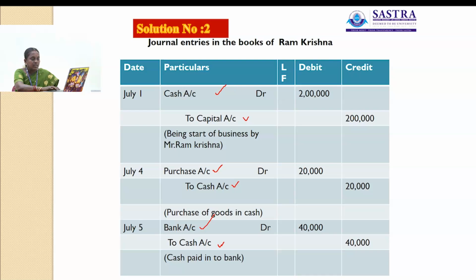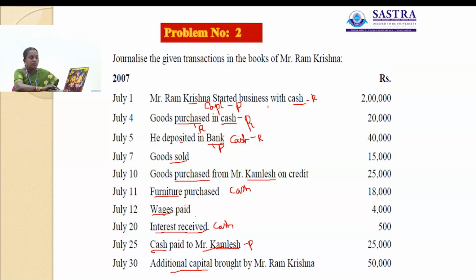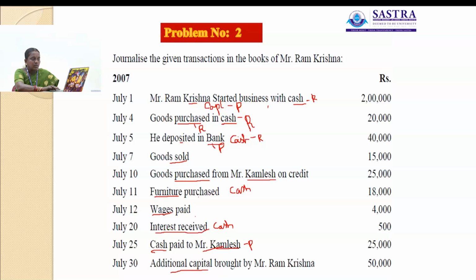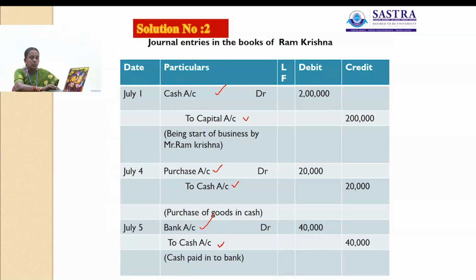Goods purchased in cash, so there are two accounts involved here. One is purchase account and another one is cash account. Here cash account is a real account. Purchase account is also a real account. So both are real accounts.